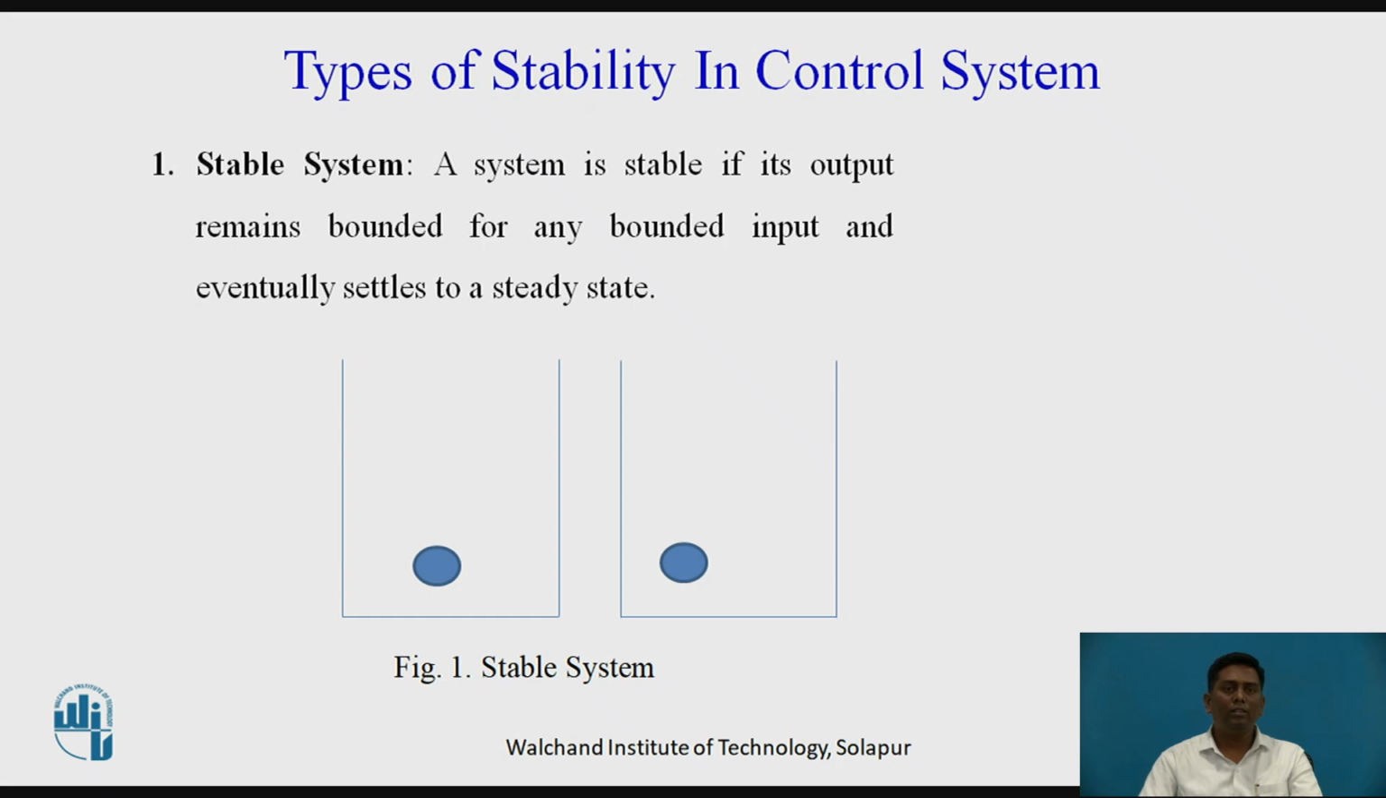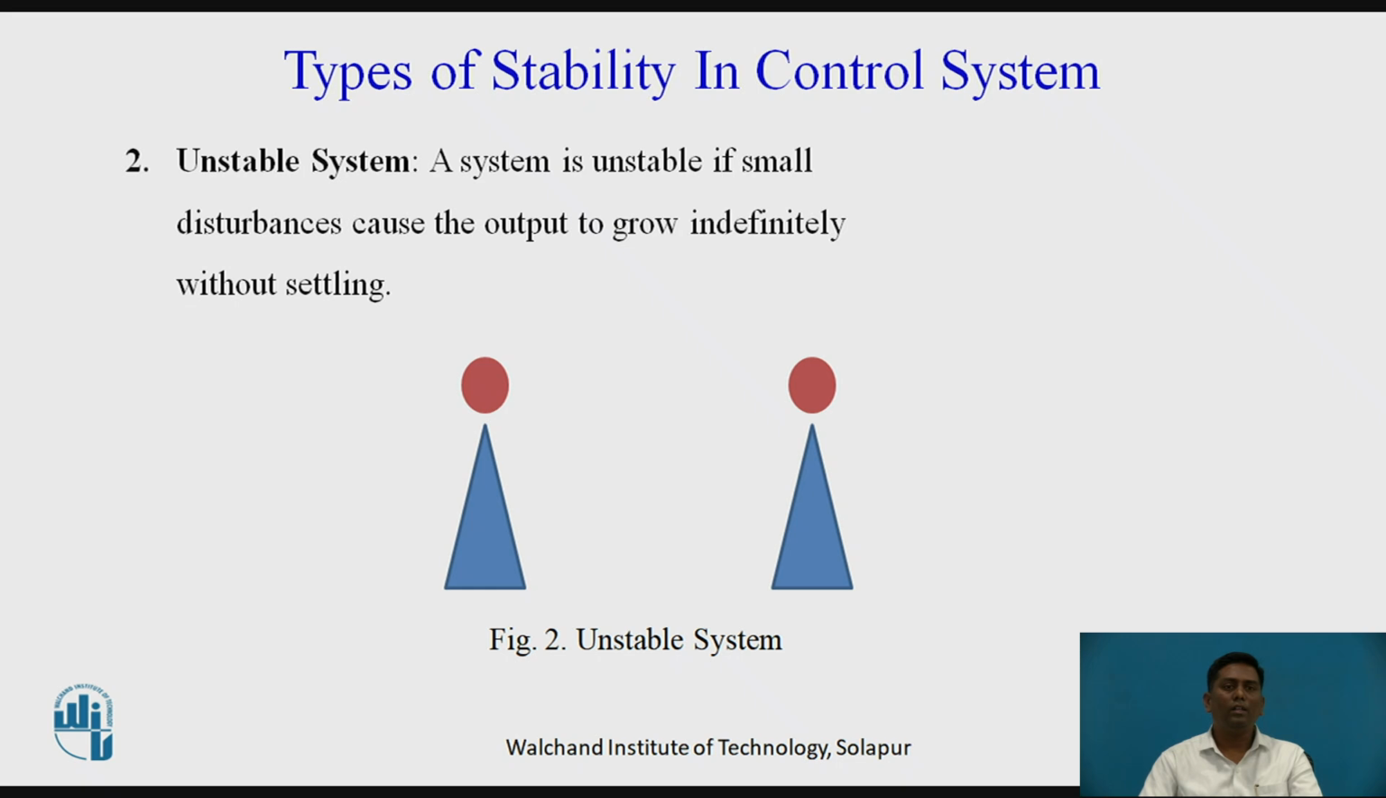When we take the example of this system, the object initially has some disturbance, but eventually after a particular period of time it will come to rest and it will have a constant value. That is called as stable. Okay, so let's see the next one. Unstable system. A system is unstable if a small disturbance causes the output to grow indefinitely without settling.